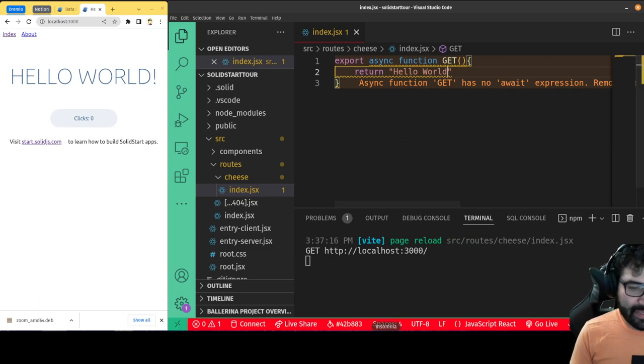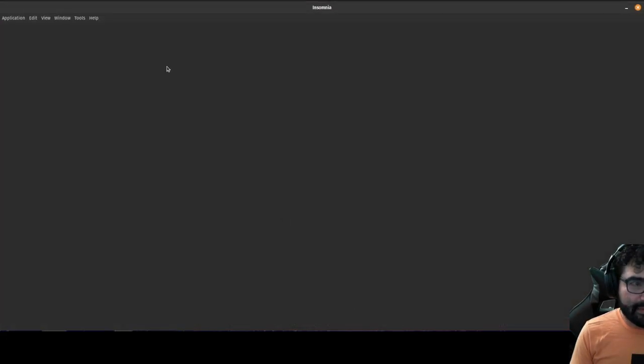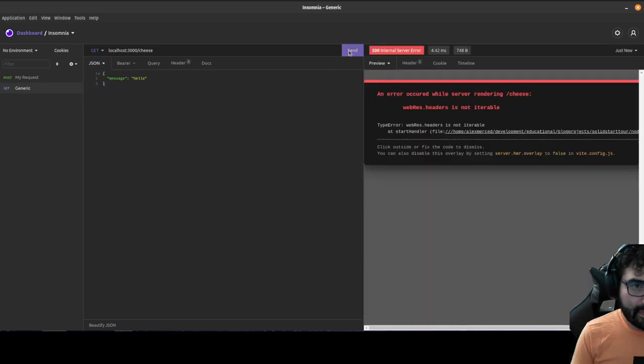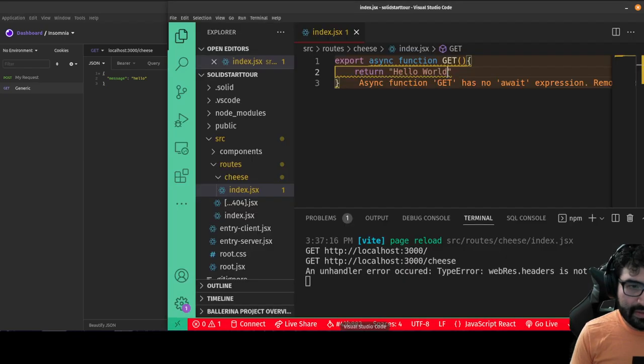It'll complain about the await. That's just my linter. But now if I go over here, I open up Insomnia, and let's say I just go to /cheese, and I'll do a get request. "Header is not iterable." Let's see what happened there. I think it's because it wants me to send back JSON.